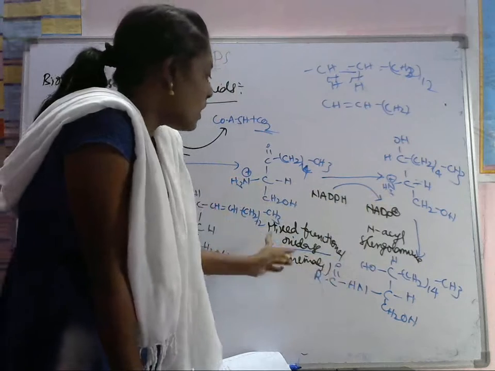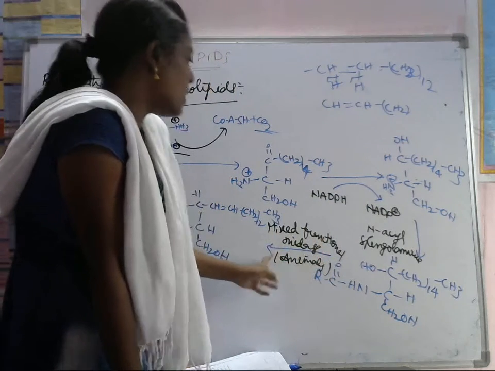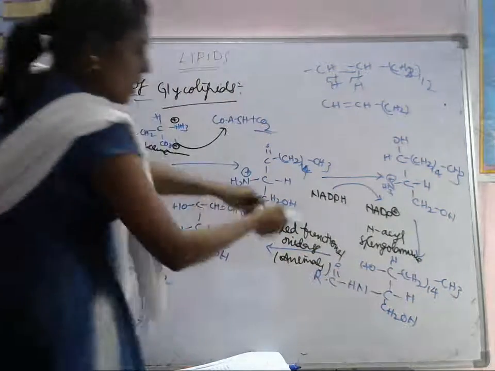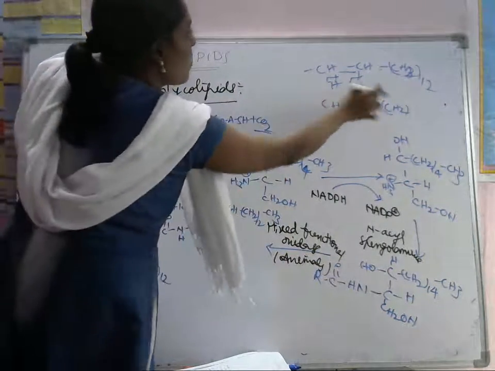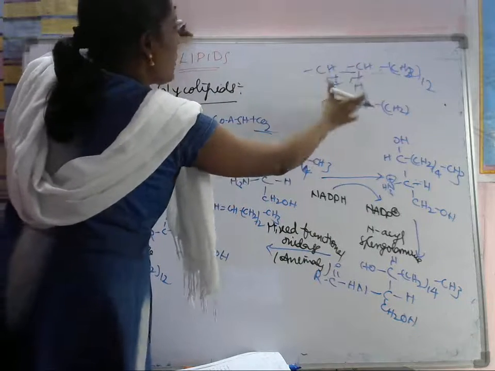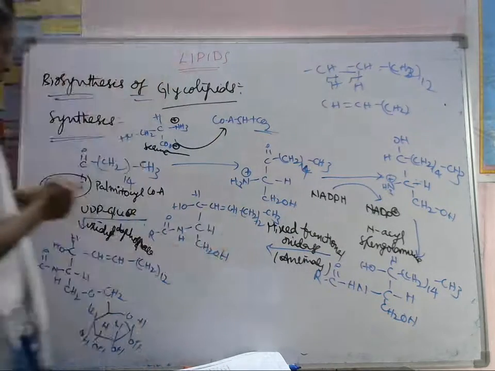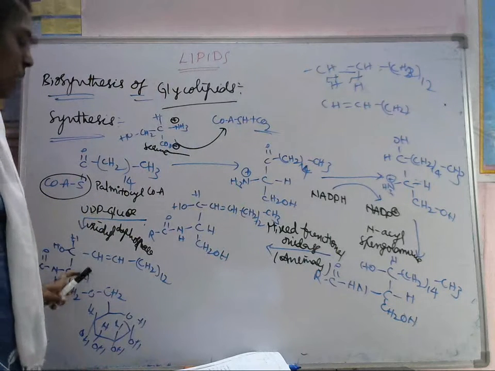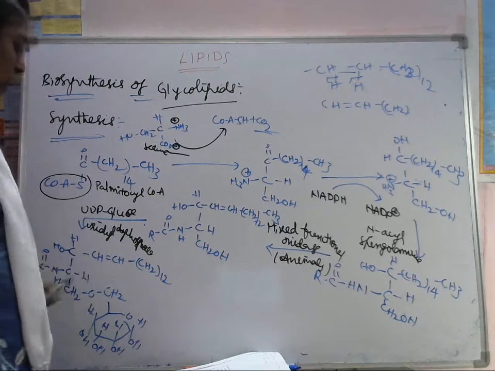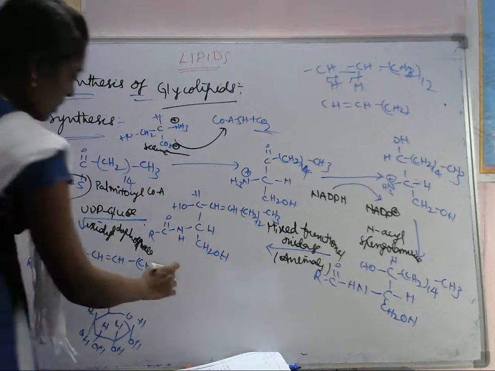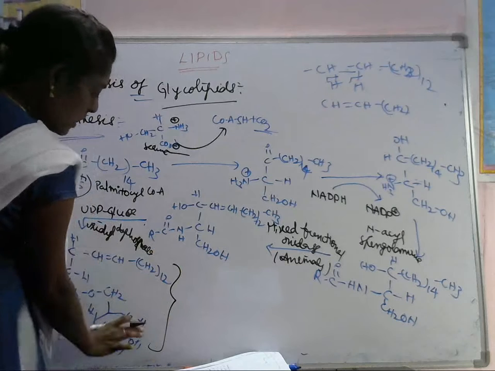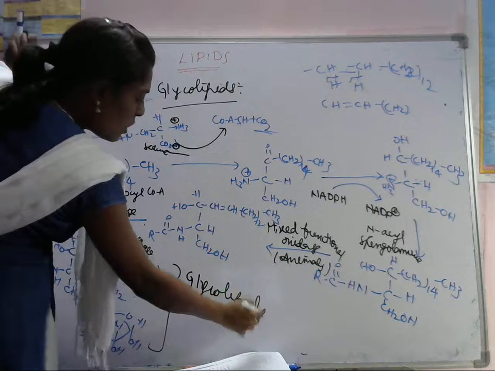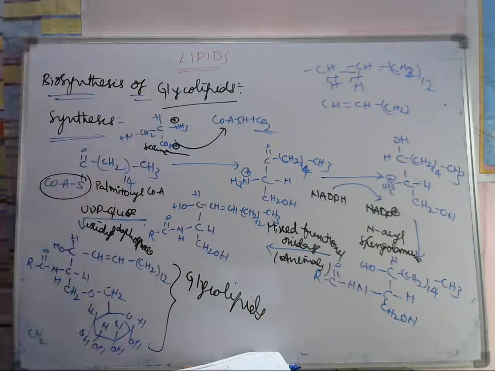N-acyl group. If you use a mixed functional oxidase, which is present in animals, what will it do? Actually here CH2 we can write like this. Here 2 hydrogens will be eliminated and it forms the double bond here. Again, finally UDP glucose transfers the glucose unit to this lipid, so thereby we will get the glycolipids. This is the lipid part and this is the glyco part, so that's why it is called glycolipids. Okay, so this is the synthesis of glycolipids.